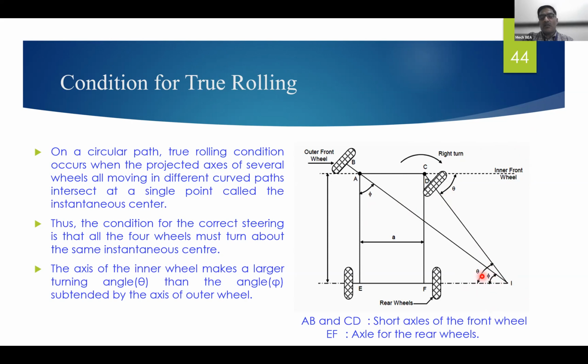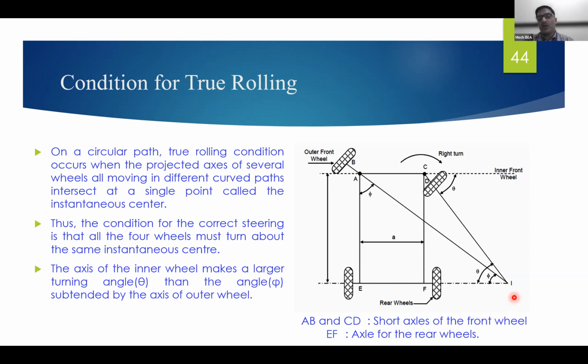This is theta and this is phi. The axis of the inner wheel makes a larger turning angle than the angle phi subtended by the axis of the outer wheel.